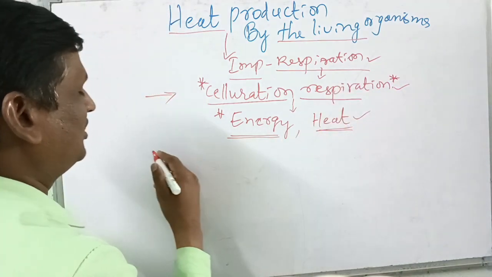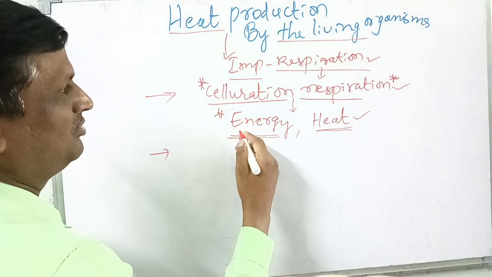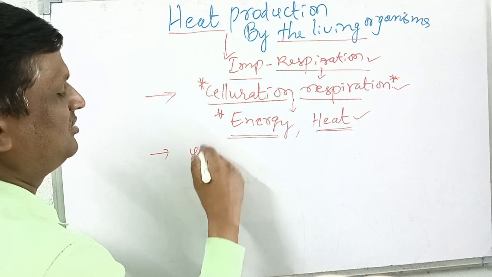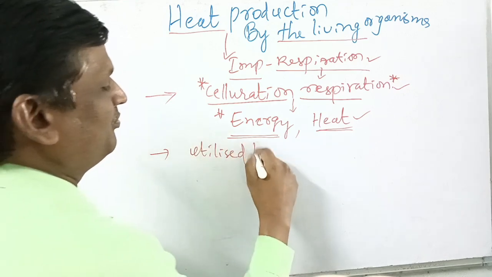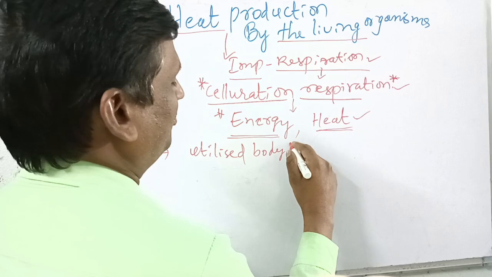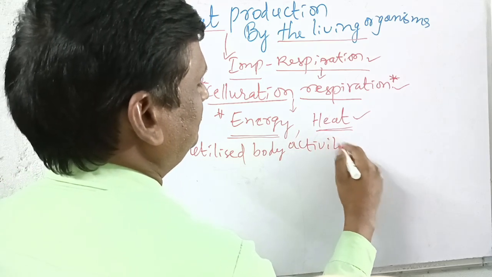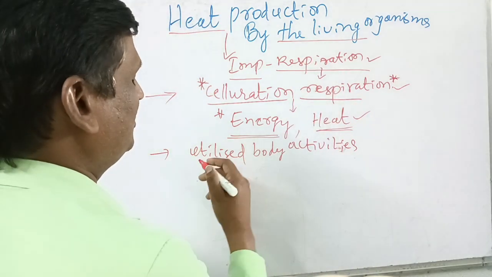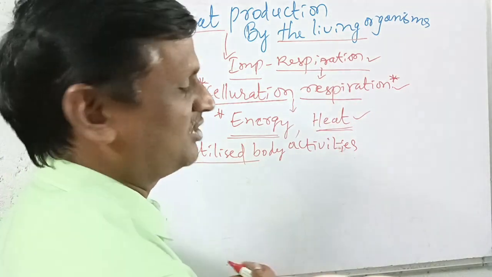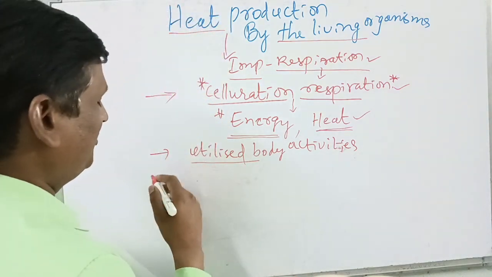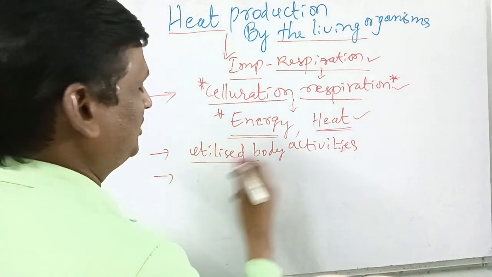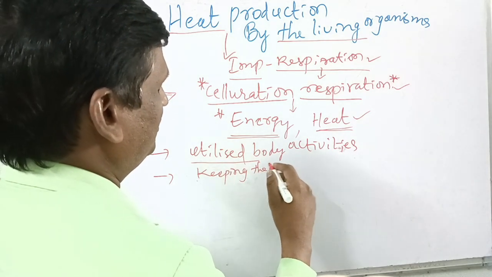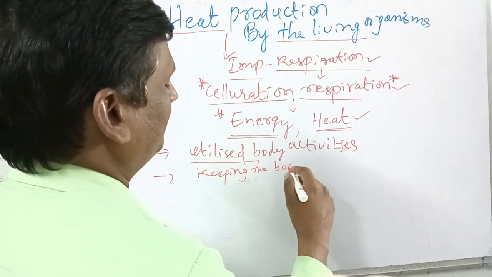Some of the energy produced in cellular respiration is utilized for body activities or metabolic activities, and some of the energy is utilized for keeping the body warm.